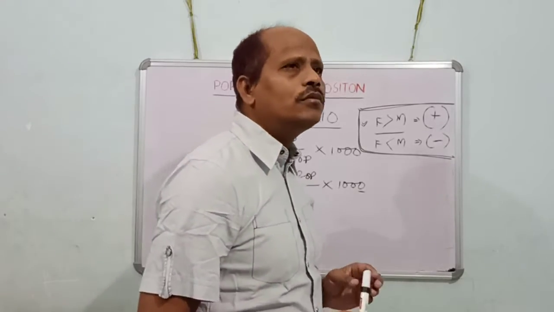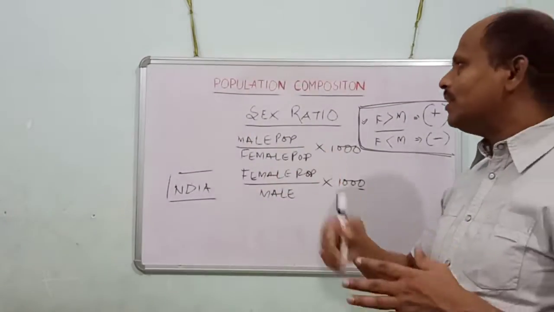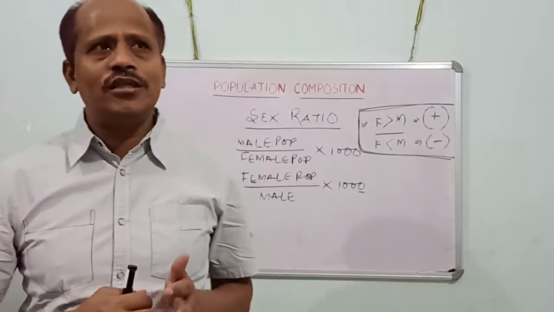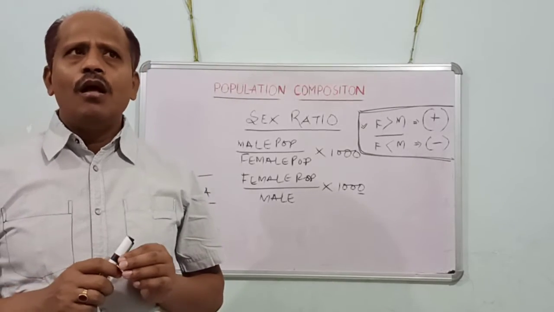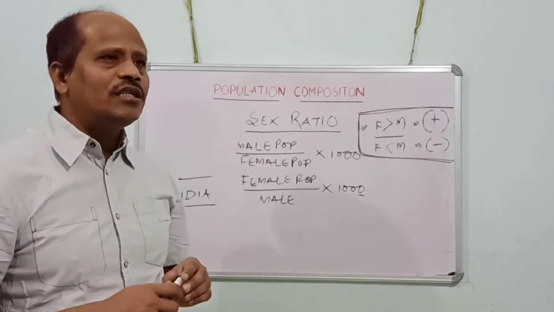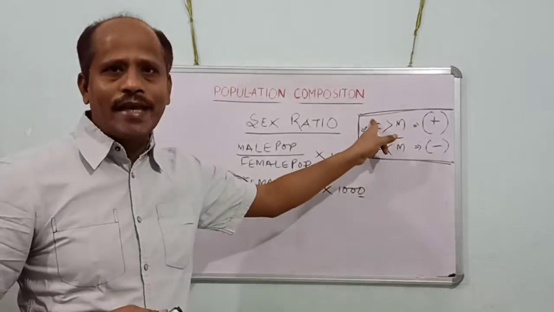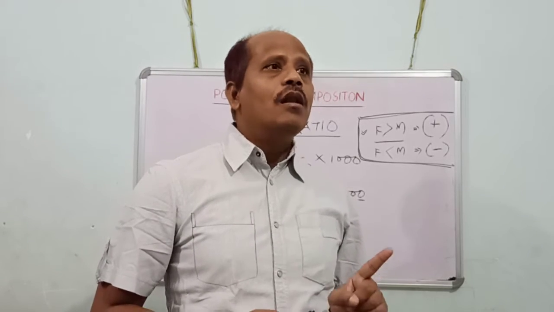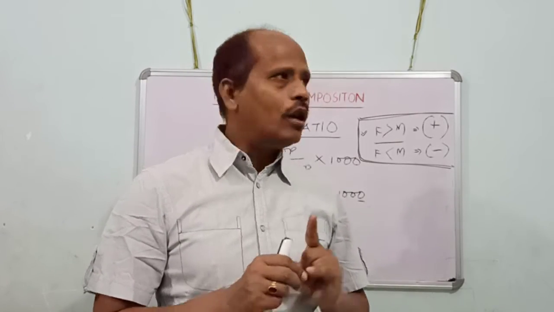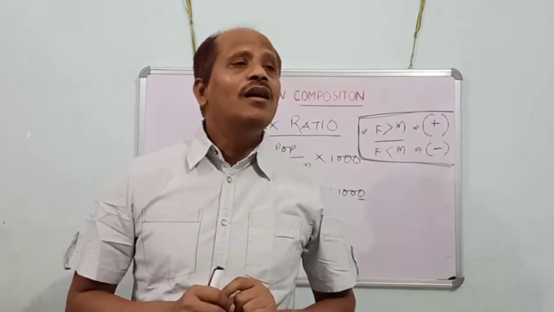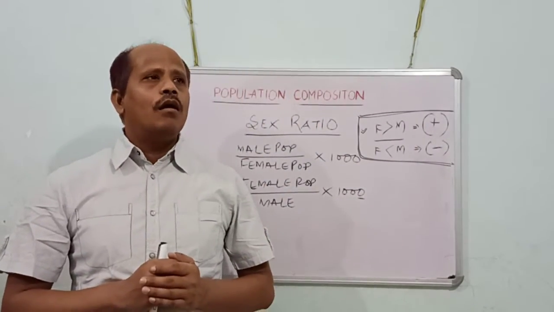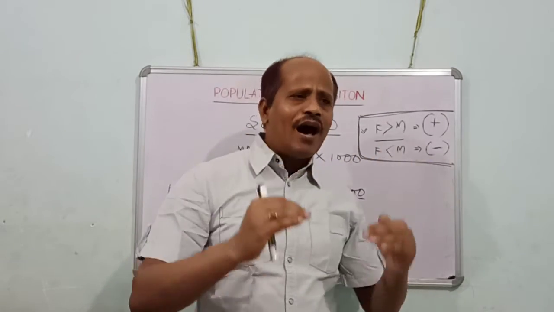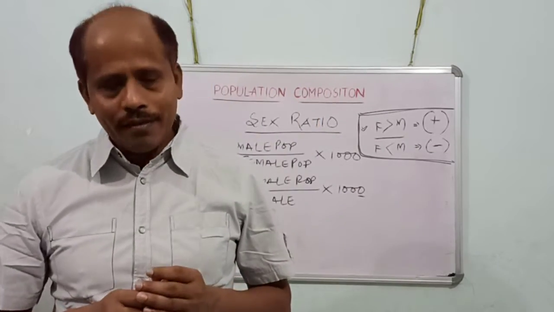Firstly, we should know the condition of females in the entire world. If we look at slightly more than 200 countries, around 120 to 125 countries have this positive sign, where the female population is more than male. In this, Latvia tops, and the country where females are far fewer than males is Saudi Arabia.